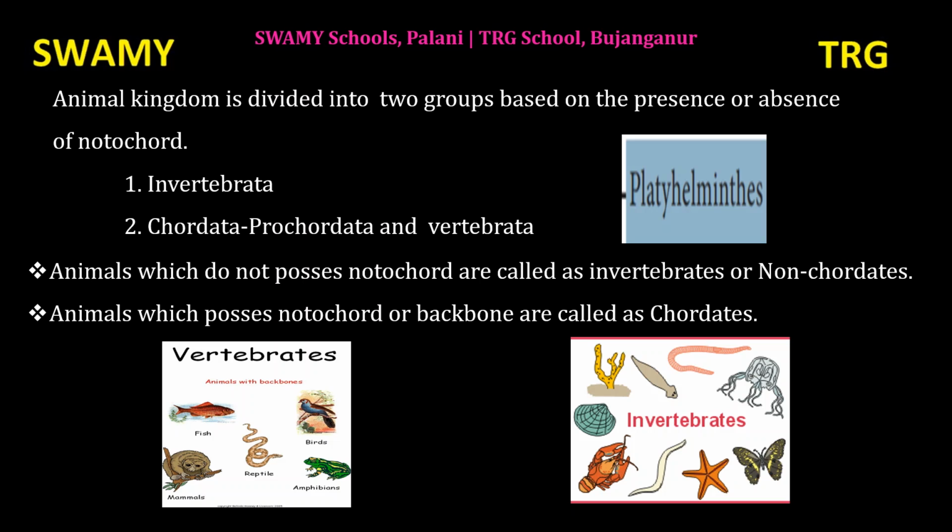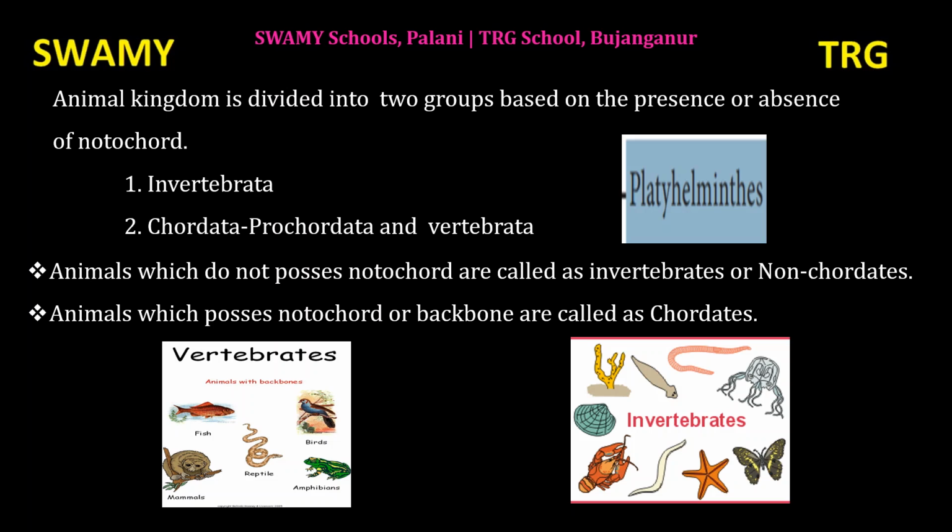Whatever organism has the notochord comes under chordates. So, the animals which possess notochord or backbone are called chordates. Animals which do not possess notochord or backbone are called invertebrates or non-chordates.